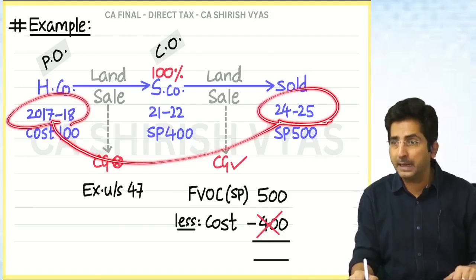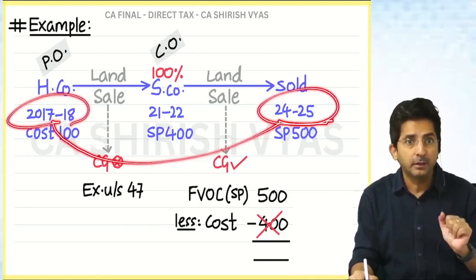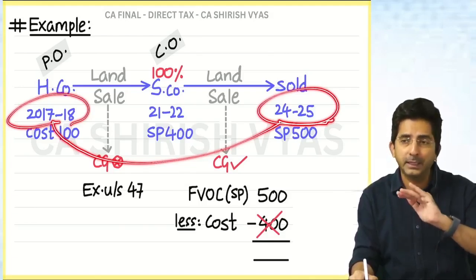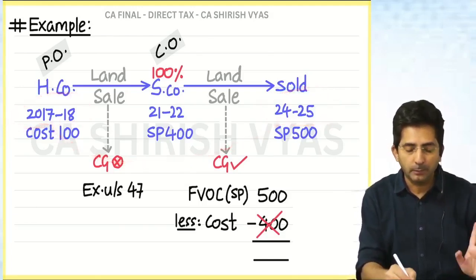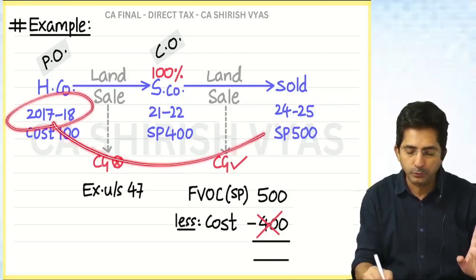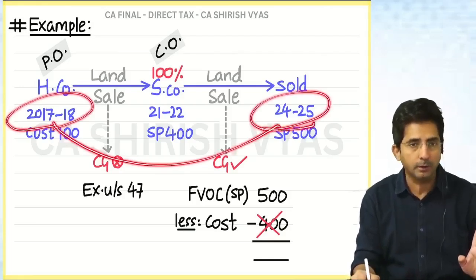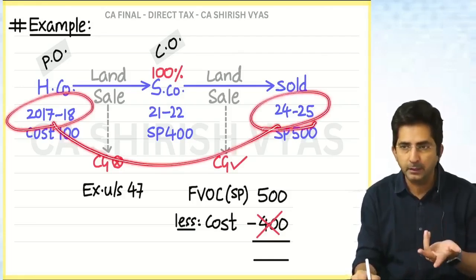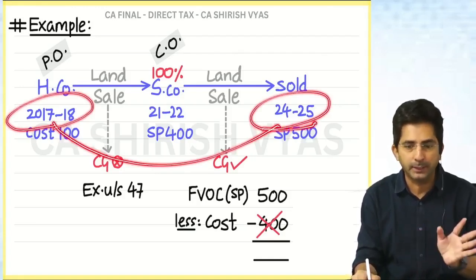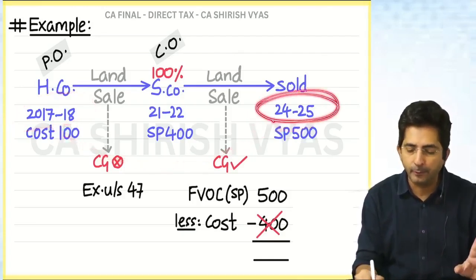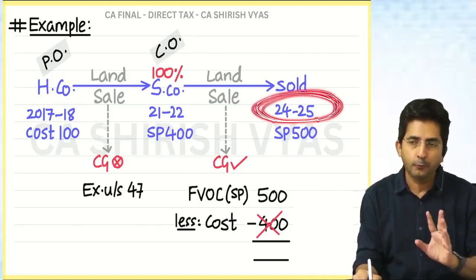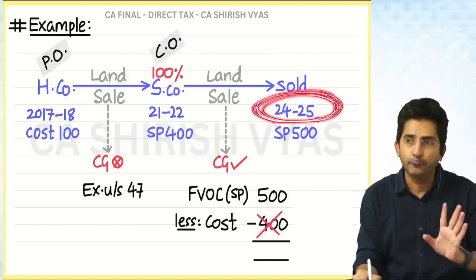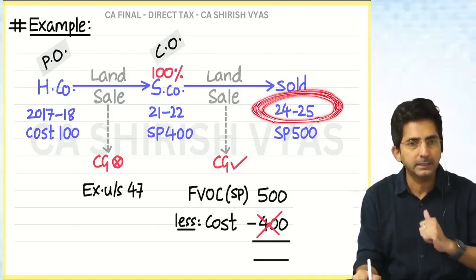And in long-term capital gains, you do indexation, provided the sale is before budget. It is long-term or not? Long-term. And in long-term, we do indexation, provided the sale is before budget. So see here, sale happened in 24-25. Let's assume it happened before budget, before 23rd July 2024. Then indexation will be done.